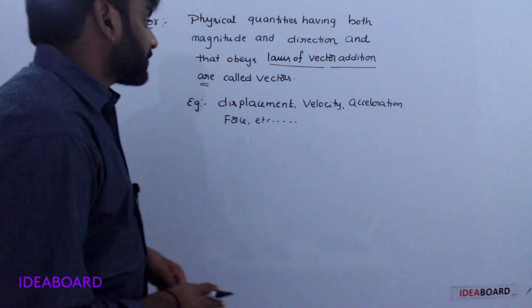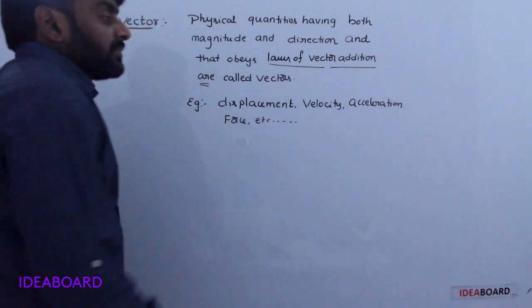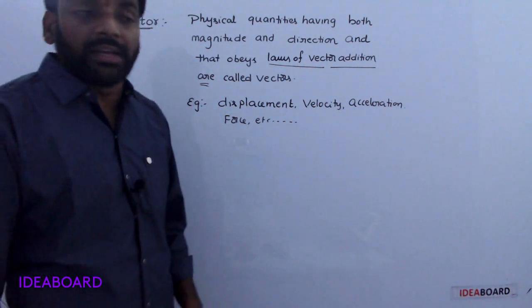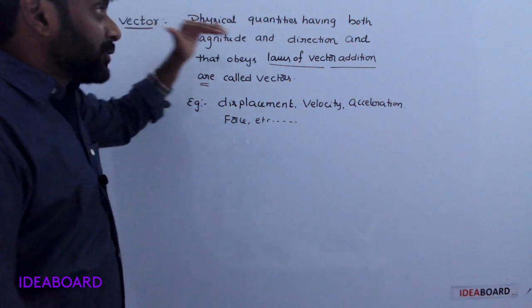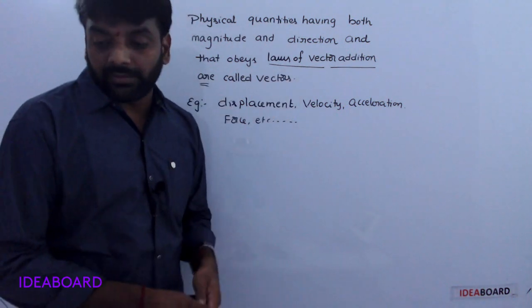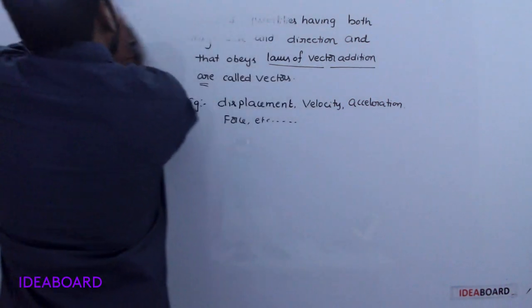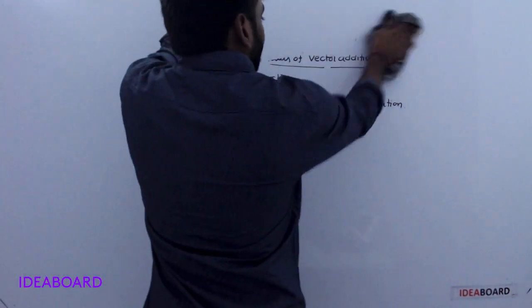Next, some physical quantities have both magnitude and direction, but they are not vectors. Why?